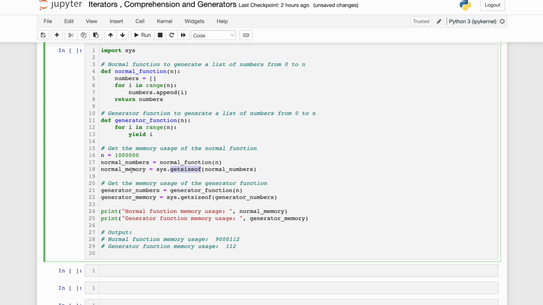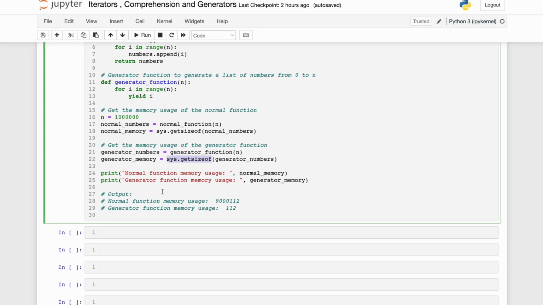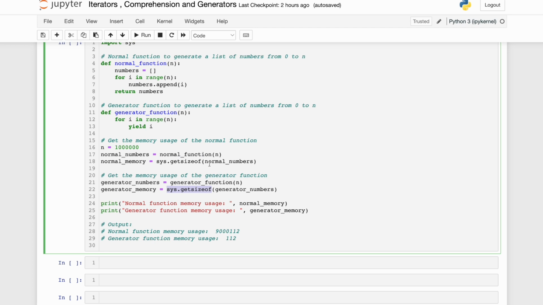So in normal numbers, it is getting how much memory the numbers take, and those numbers obviously will be stored where? In memory, right? So it is calling a variable normal memory, right? Whatever is returned from here is stored in memory, and it is getting the size of that. Similarly, it is going for the generator function also, and it is getting its size also. Okay, and it is printing. Nothing fancy, it is just printing that. Let me run this program.